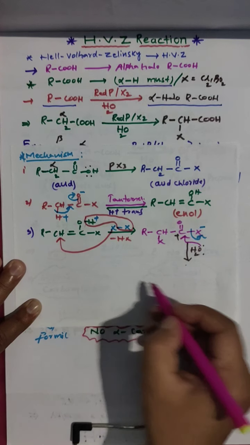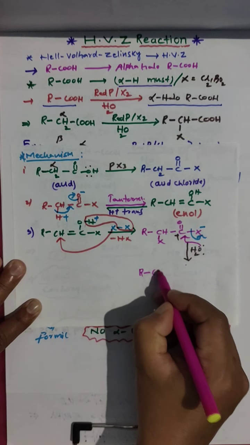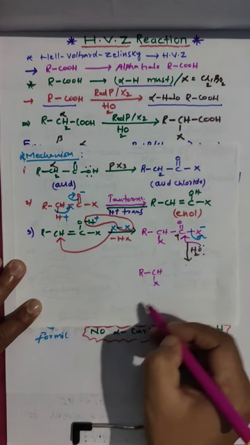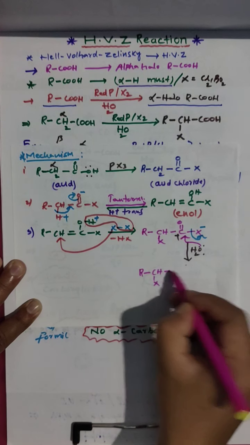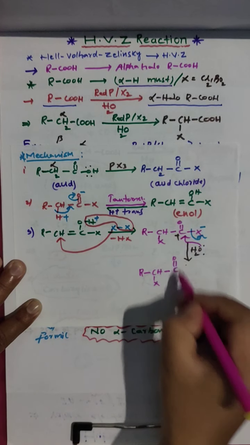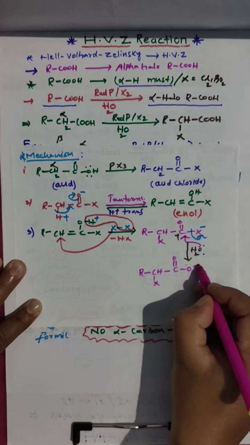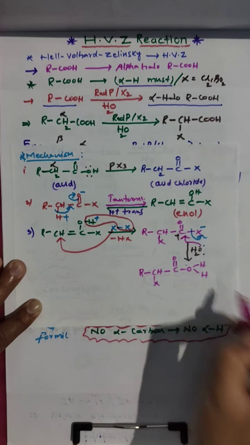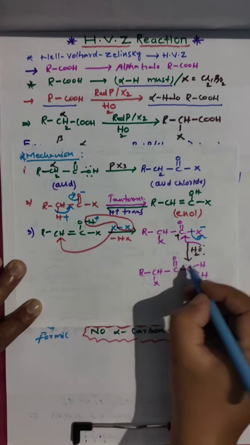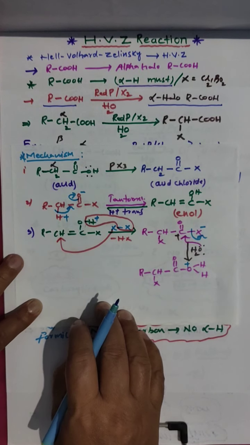Then you get RCHX, C double bond O, and here water. Oxygen has given its lone pair, that's why it has positive charge.